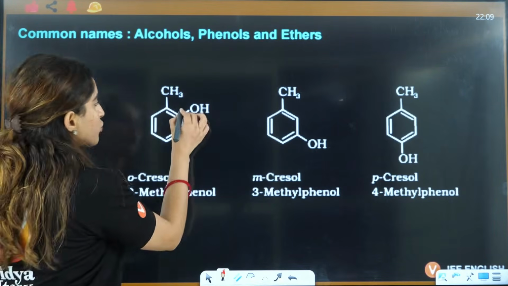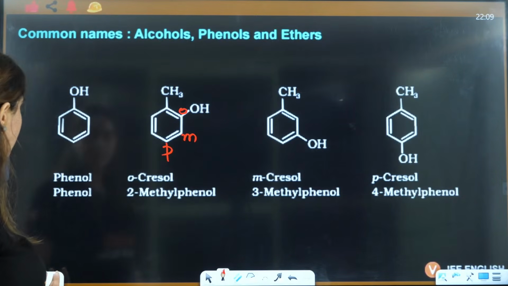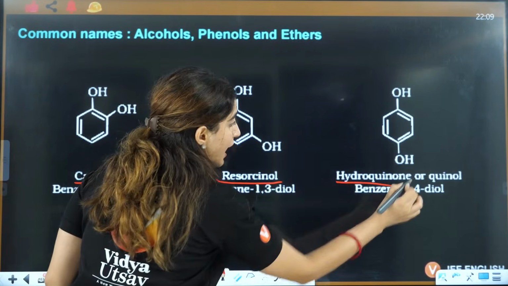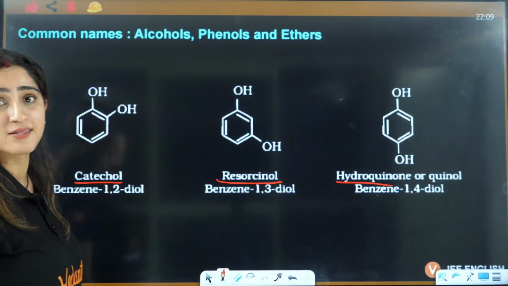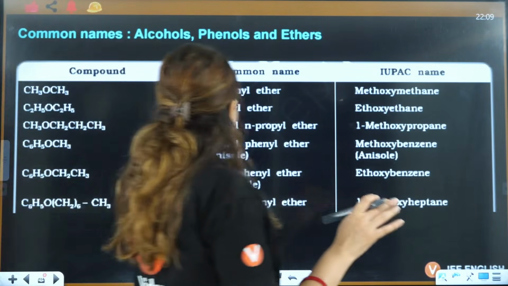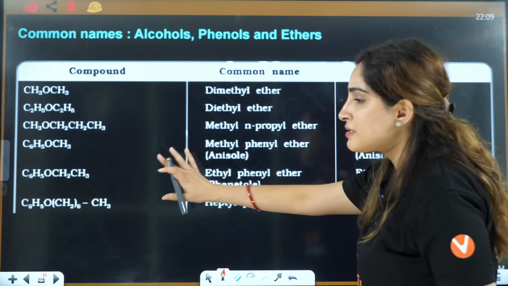This is the ortho position, this is the meta position, this is the para position. That's how we write it. Then you have catechol, resorcinol and hydroquinone. These are very important. You should learn these tables and understand them; just go through them.